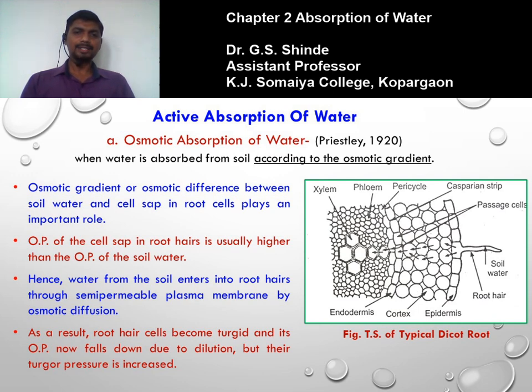When we add some water to a solution, the solution gets diluted. Its osmotic pressure lowers down and the turgor pressure is increased. Similar things happen in this case. So as a result of the entry of water, the root hair cells become turgid and their osmotic pressure now falls down due to dilution, but their turgor pressure is increased.